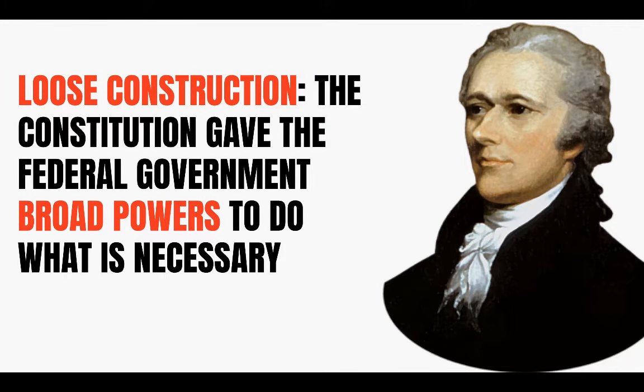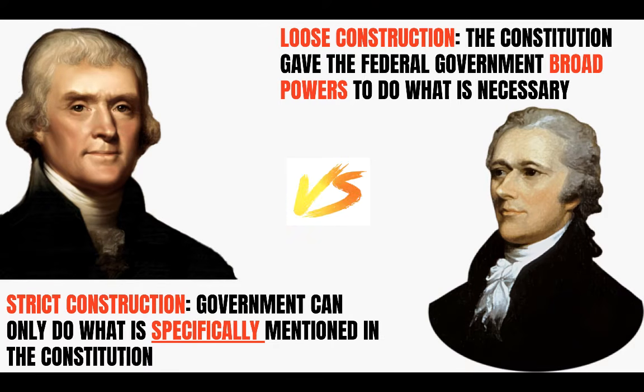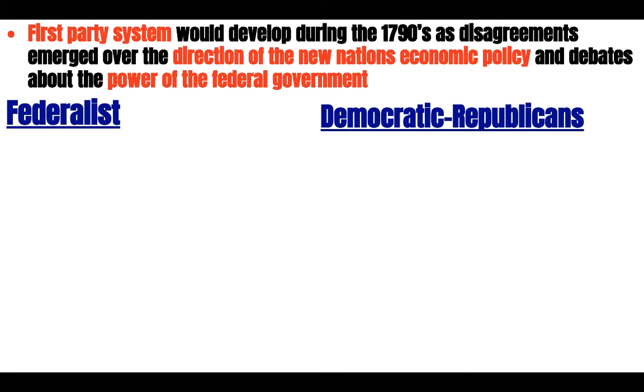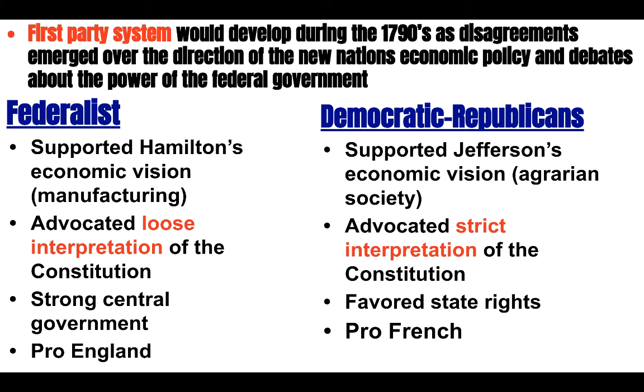Hamilton and his supporters believed in a loose construction. This stated the Constitution gave the federal government broad powers to do what is necessary for running the country. Ultimately, the bank issue is important not because of disagreements over the bank, but rather how different individuals interpret this new Constitution. As a result of these issues, the first party system would develop during the 1790s as disagreements emerged over the direction of the new nation's economic policy and debates about the power of the federal government. The two parties that will dominate this era will include the Federalists and the Democratic Republicans. Hit pause to get a quick review of the big ideas we just covered.